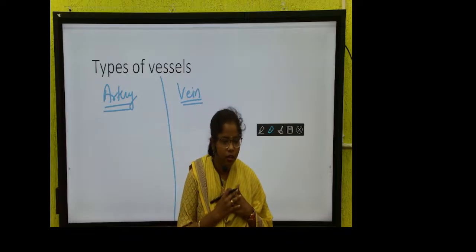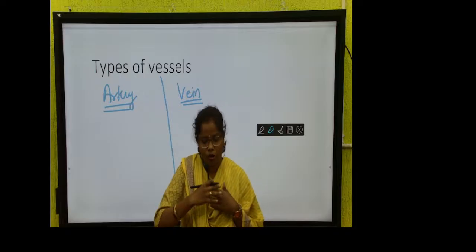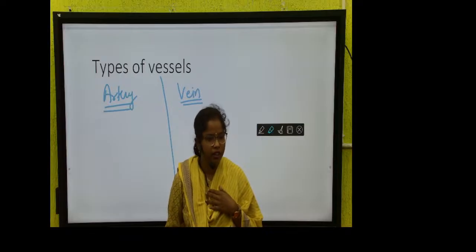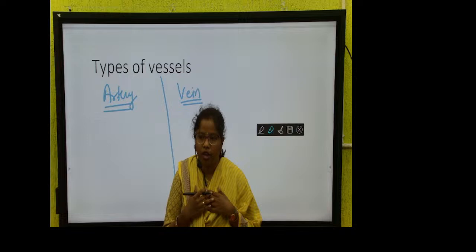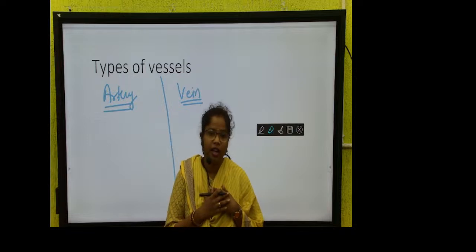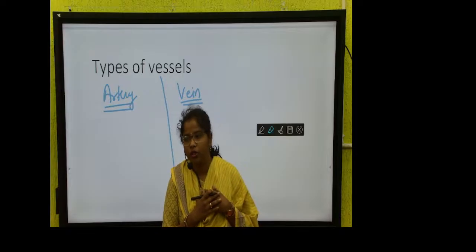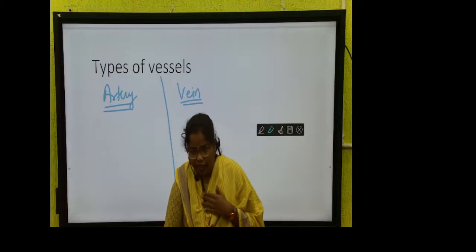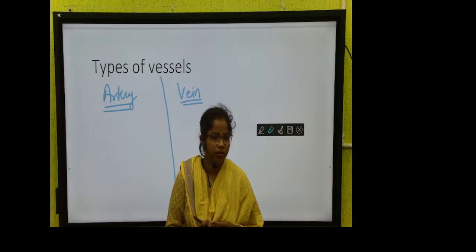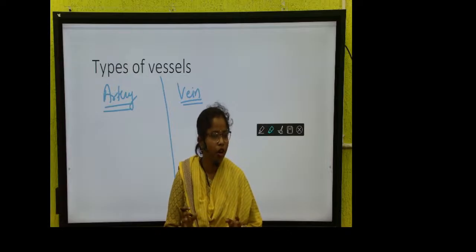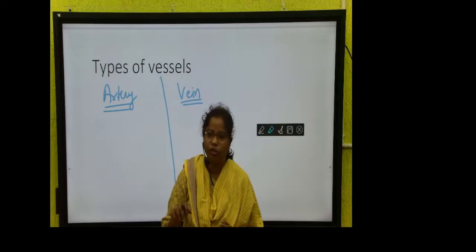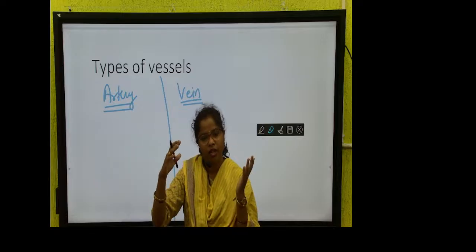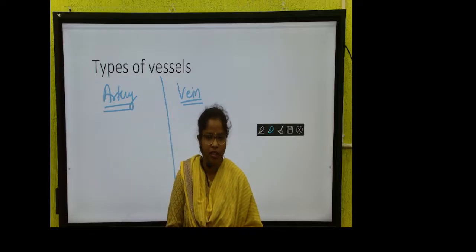So it is centrally located and I am standing here. If the blood wants to go from the heart to other organs, it can go easily because there is no pressure on that. It will go. But if the blood wants to reach from the toe toward the heart, it is very difficult. Why? Because we have a force which is called gravitational force. So the blood has to go upward against gravitational force, so how will it go? We don't have any motor. If you want water in the tank of your house, what will you do? You will start the switch. Because of electricity, the water will go upside. But here we don't have any electric impulse. So how does this go?